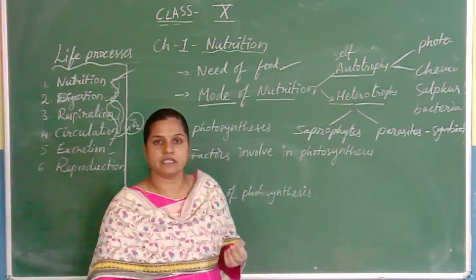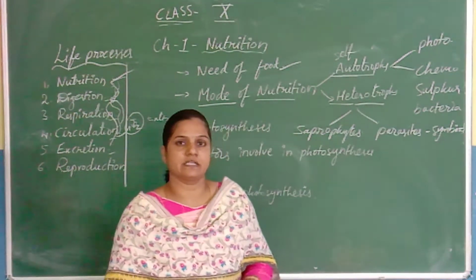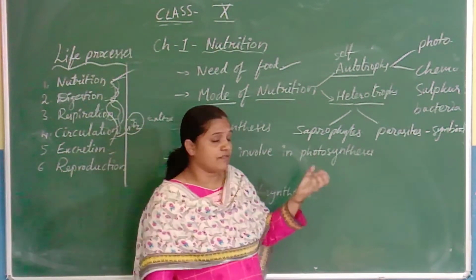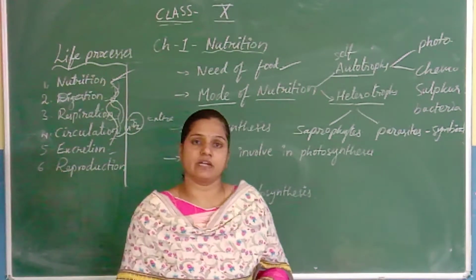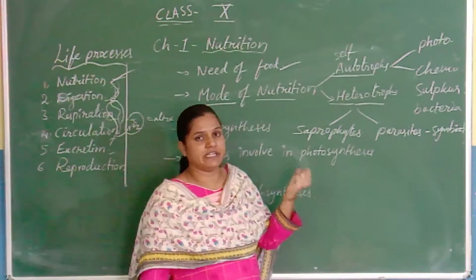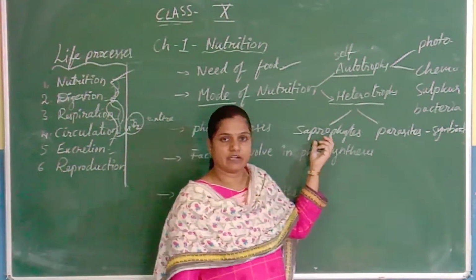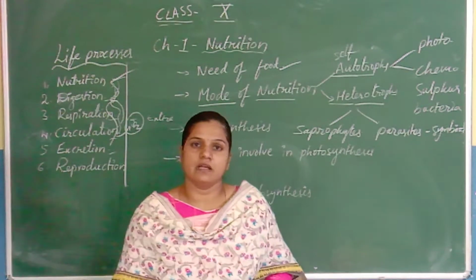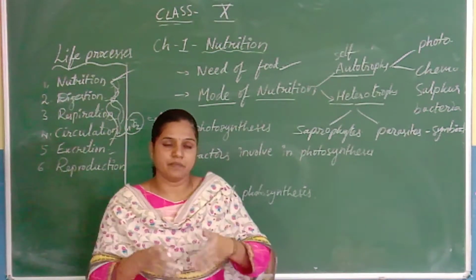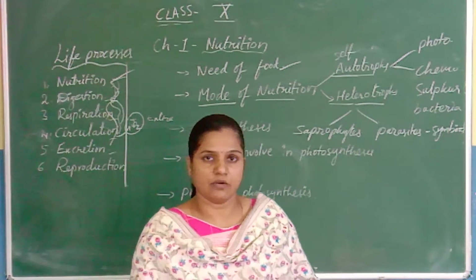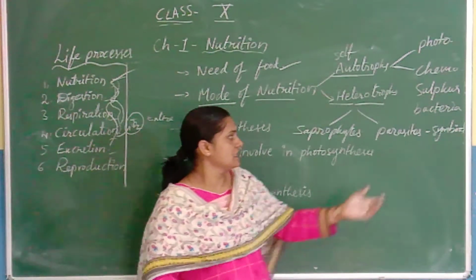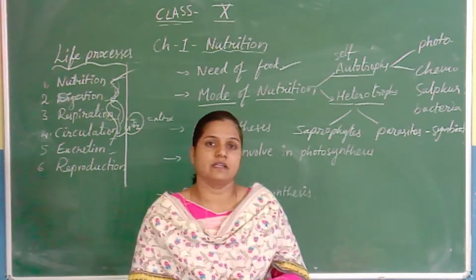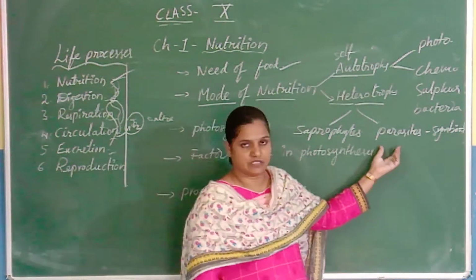Saprophytes are organisms which grow on damp areas, and they take the food materials in a liquid form. That means half of the digestion occurs outside of the organism, and they take the food material in a liquid stage. An example of saprophytes is fungus. And parasites, most of the parasites are disease-causing organisms. They completely invade the host body, and they cause diseases in the host body. Examples are disease-causing bacterial cells and viruses.